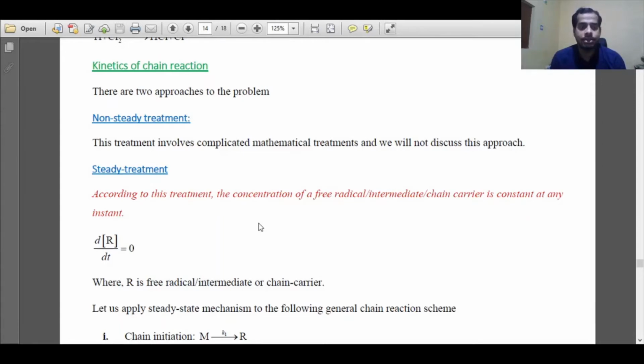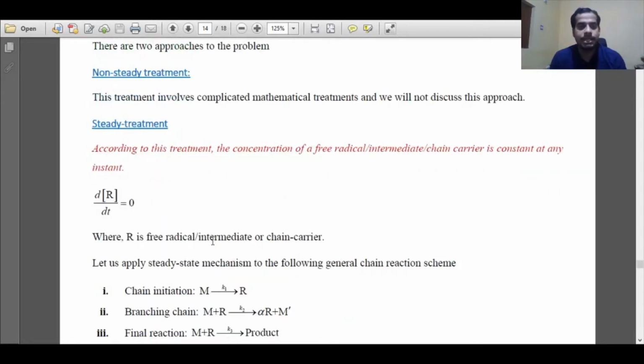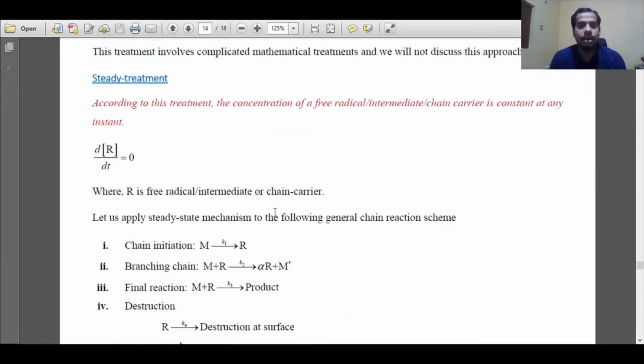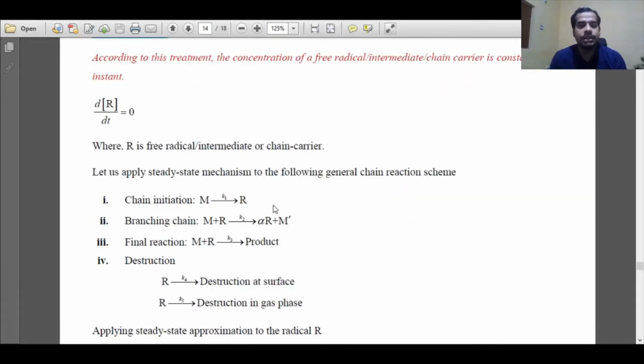Similarly is the case for the steady treatment of chain reaction, where we will consider that the intermediates are free radicals. Instead of intermediate, we call them radicals in chain reaction. So similarly, the rate of change of radical concentration with respect to time will be zero, and that will be the steady state treatment for understanding the kinetics of chain reaction. R is a free radical or intermediate or chain carrier, whatever it may be depending upon the nature of the reaction.